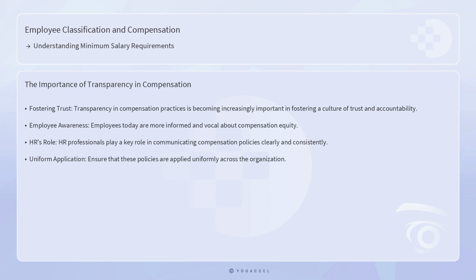Moreover, transparency in compensation practices is becoming increasingly important in fostering a culture of trust and accountability. Employees today are more informed and vocal about compensation equity, and organizations that prioritize transparency are better positioned to build trust and loyalty. HR professionals play a key role in communicating compensation policies clearly and consistently, providing employees with a comprehensive understanding of how their salaries are determined and ensuring that these policies are applied uniformly across the organization.